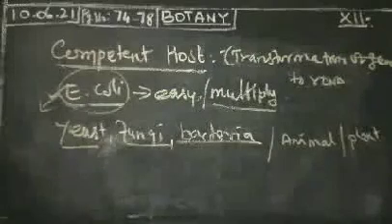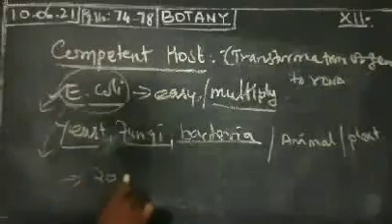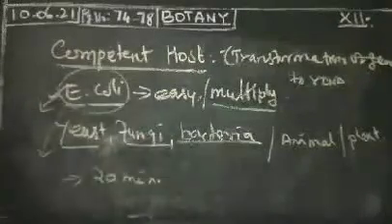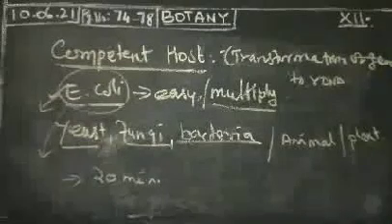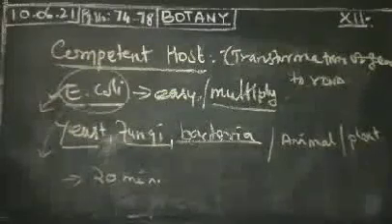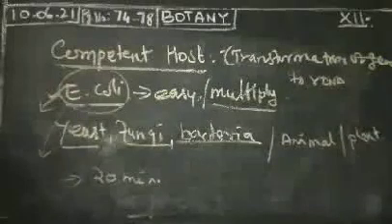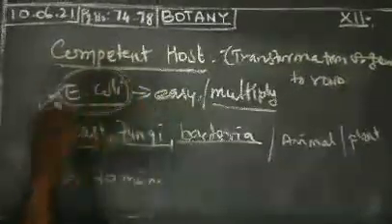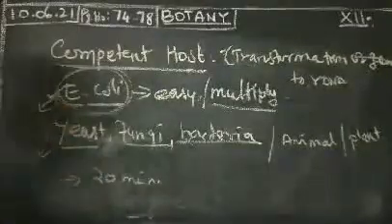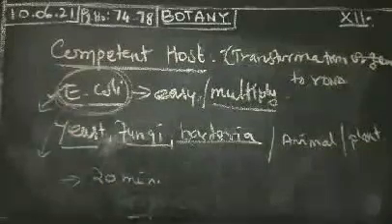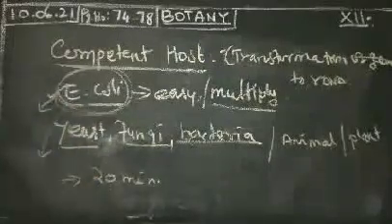Cells divide every 20 minutes. It is easy to handle, and it will multiply every 20 minutes. The cells are incubated with rDNA on ice, then at 42 degrees centigrade as a heat shock, and then returned to cooling conditions. So E. coli is the best example, since handling the organism is very easy. Then only you can choose this E. coli bacteria for any further treatment. It is a very competent host.